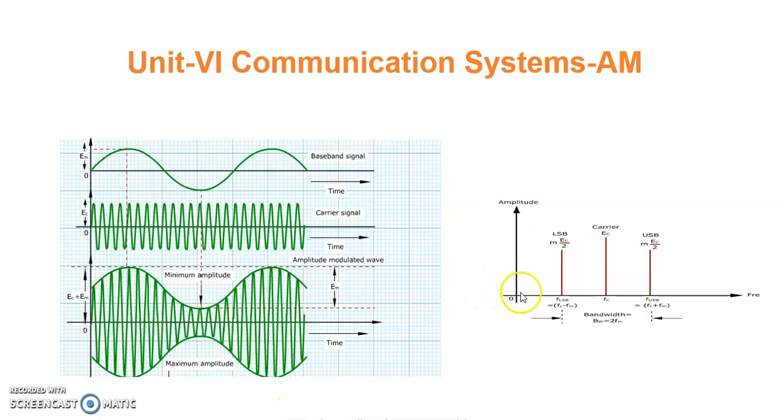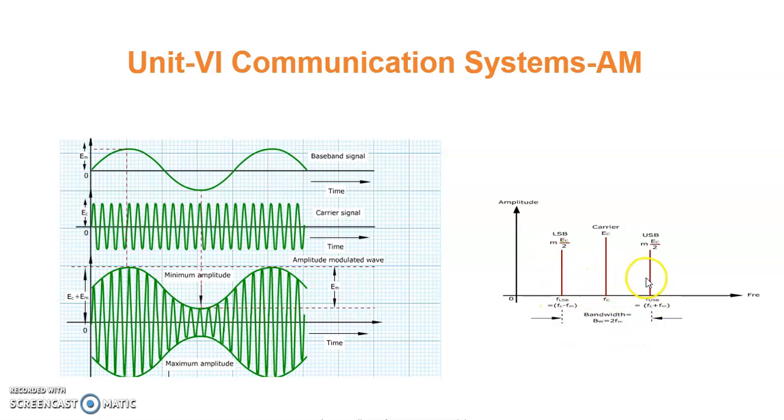If we plot the frequency spectrum, I have explained that the frequency spectrum is the graph of frequency versus amplitude: frequency on the x-axis, amplitude on the y-axis. You can see this is the original carrier frequency fc, and we get two sidebands, F LSB and F USB, with the same bandwidth. This completely is the bandwidth.